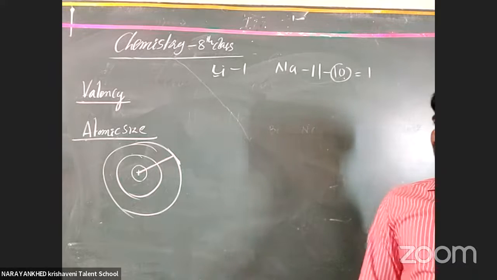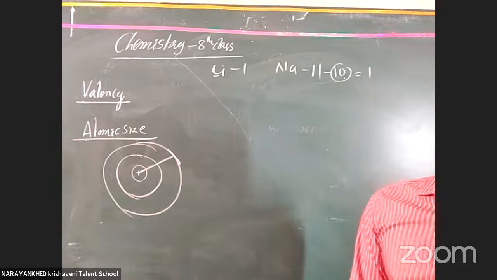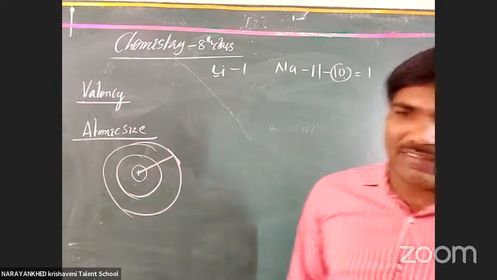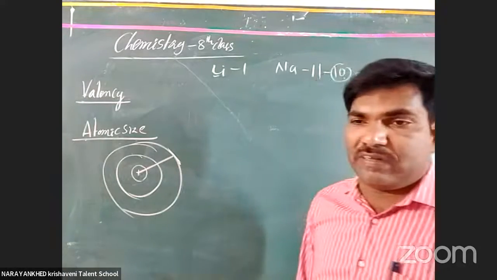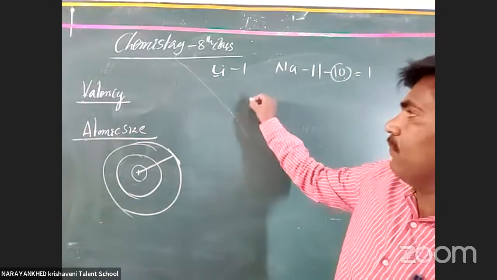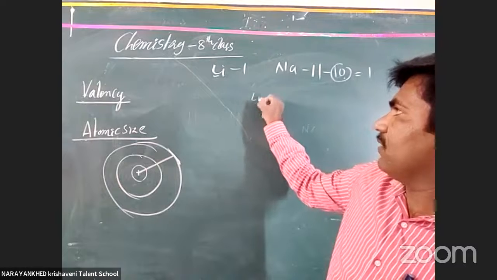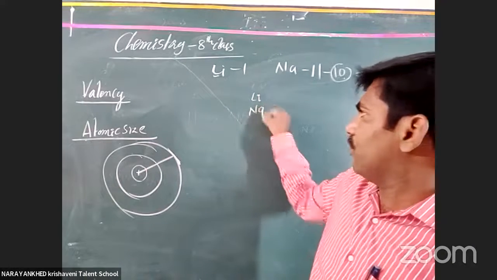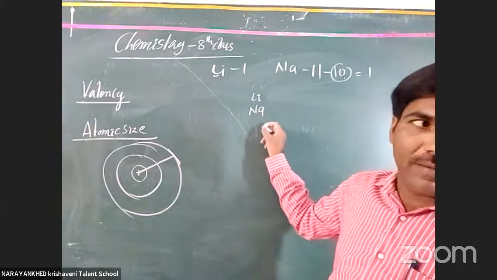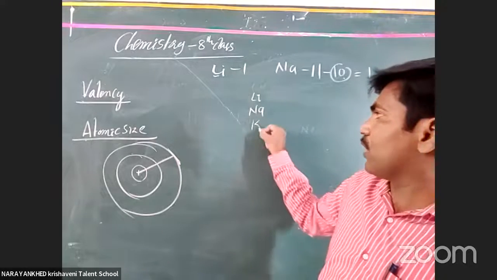In a group, the atomic size increases. Why does atomic size increase in a group? You know very well, we consider lithium, sodium, and next potassium.